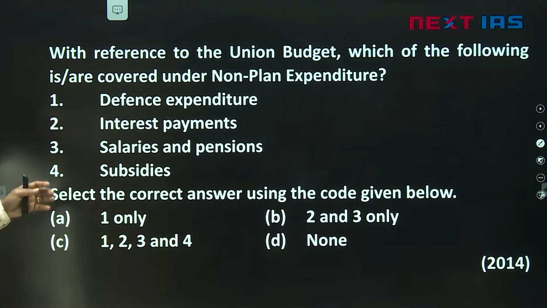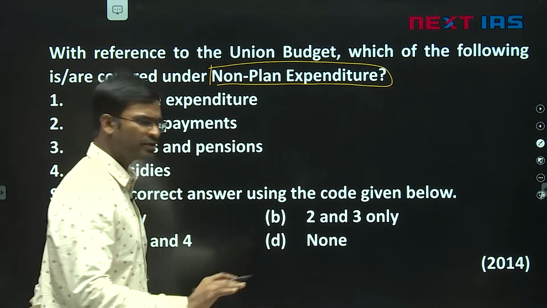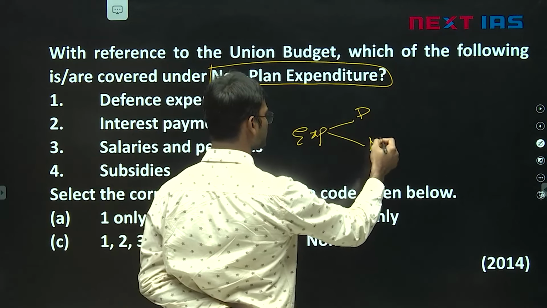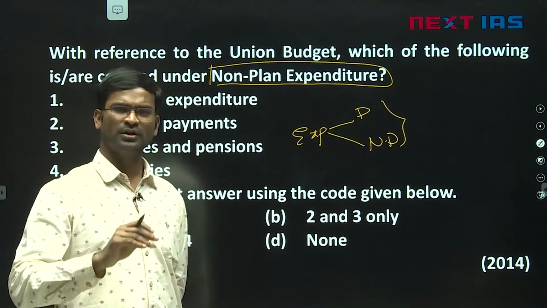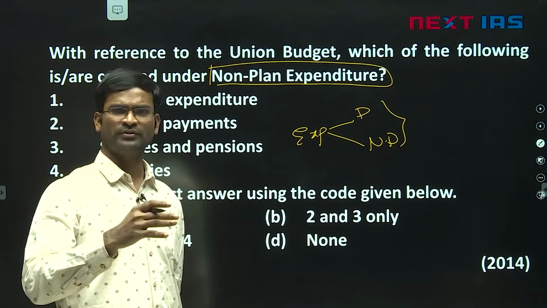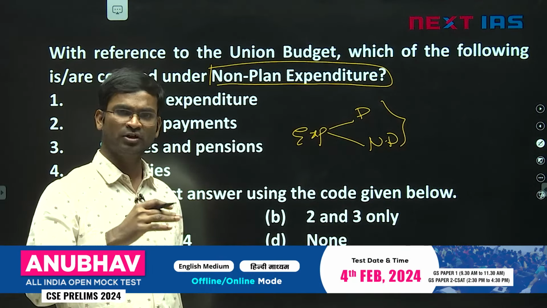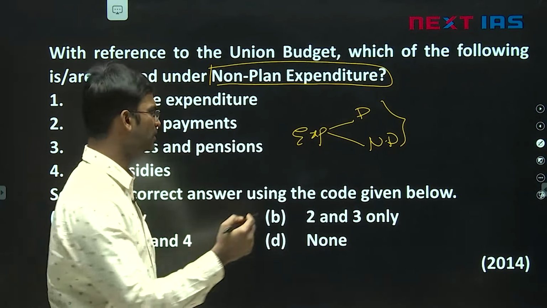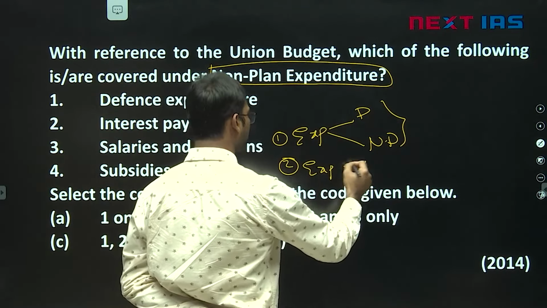Let's move to the next question. With reference to the union budget, which of the following are covered under non-plan expenditure? See, traditionally, friends, we used expenditure classifications like developmental expenditure and non-developmental expenditure. When the government is spending on irrigation projects, eradication of poverty, sanitation, schools, hospitals, that is development. When I say non-development, it is spending on defense, law and order, etc. That is one classification. Currently we don't use it. Then plan expenditure,